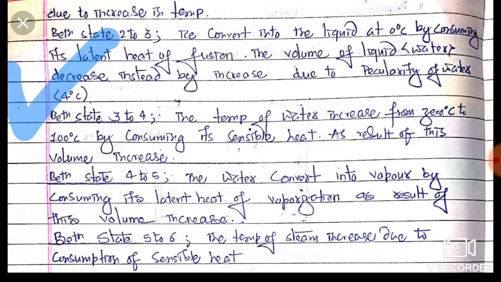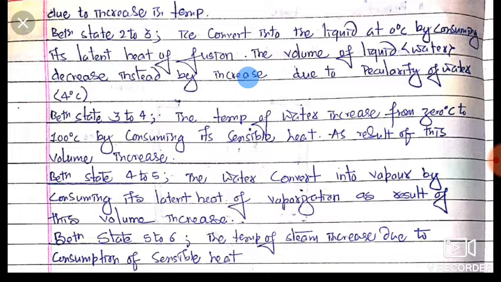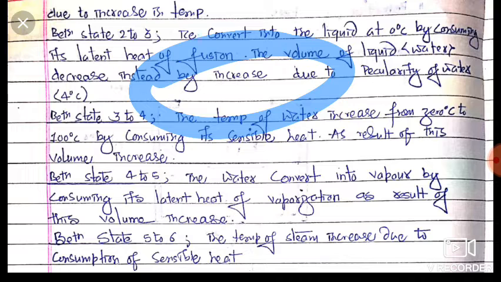If there is a conversion of phase, then the heat associated with it is called latent heat of fusion, because fusion occurs. The volume of the liquid, here water, decreases. Friends, it decreases instead of increasing, because of the peculiarity of water.